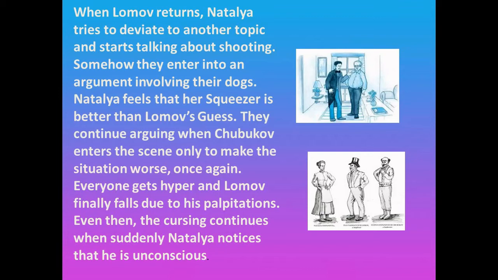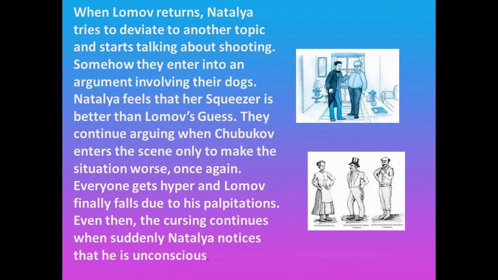So once again they start fighting. Once again, they start arguing, and this time they are arguing about their dogs. And everyone gets hyper, the situation gets out of control, and Chubukov comes on the stage, and again he sides with his daughter and he calls names to Lumov.